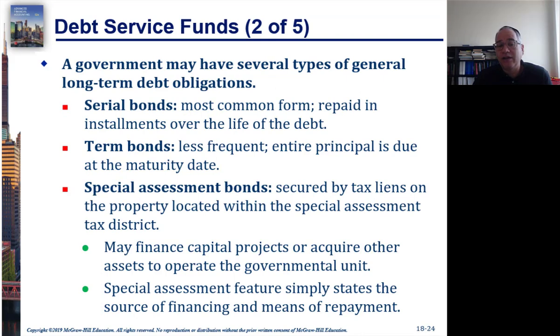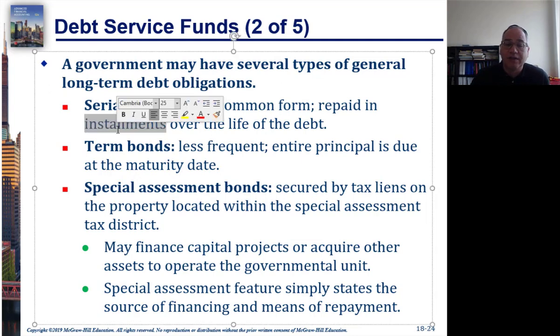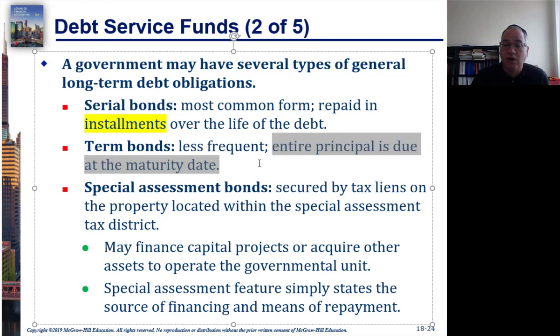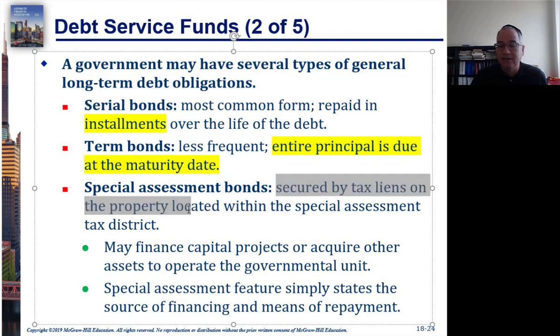So what are these different things? I'm probably just going over something that you know, but it's worth it. Serial bonds involve installments. Term bonds is where the entire principal is due on one date. Special assessment bonds are secured by certain tax liens.